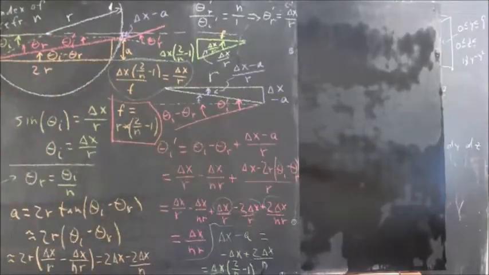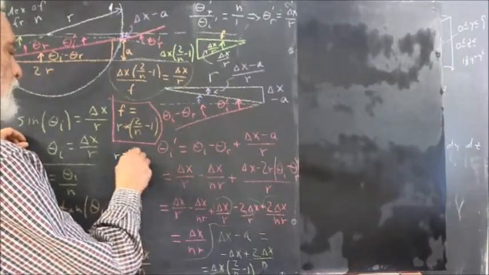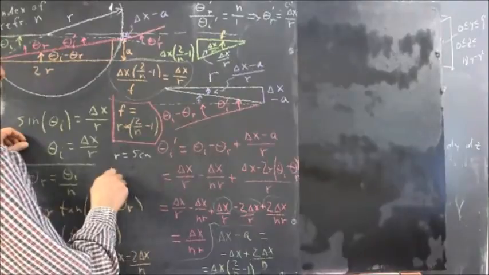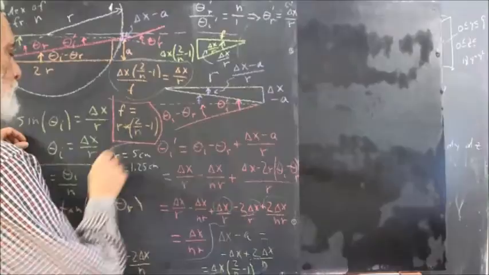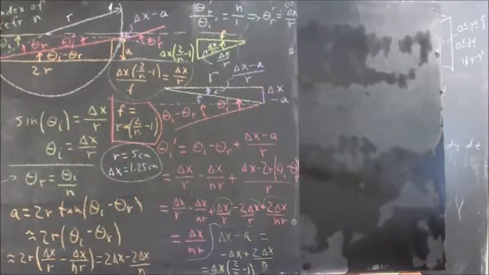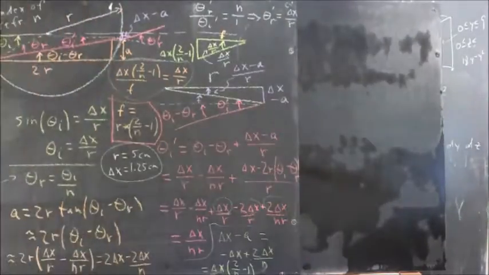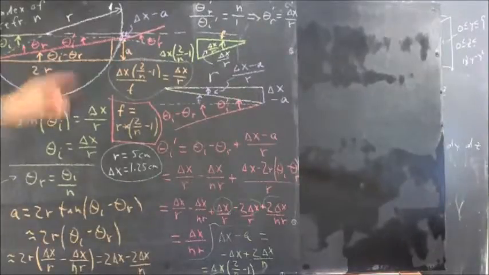Now, let's go ahead and check that out for a set of typical numbers. We had r equals 5 centimeters, delta x equals 1.25 centimeters. Let's see how some of these terms play out. Now, I've got to wait for this board to dry, so I'm probably going to pause the video a minute and come back. But let's just think about what this says.